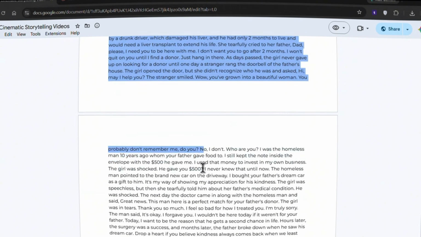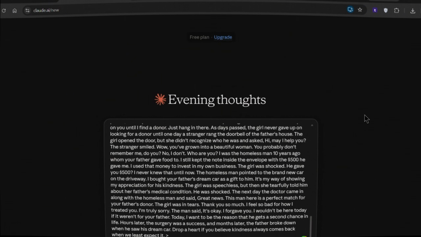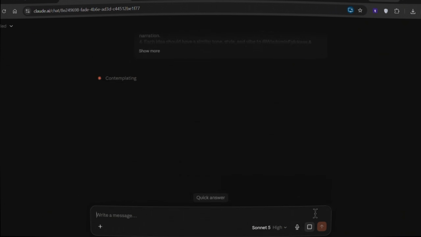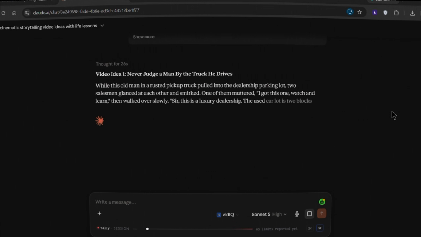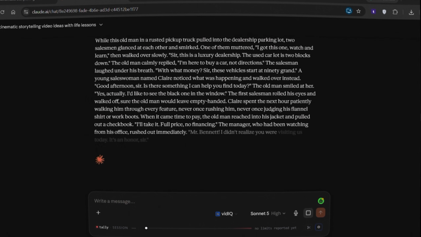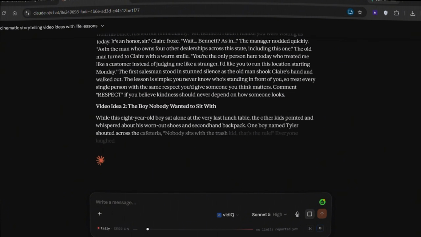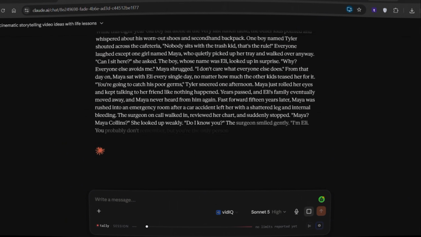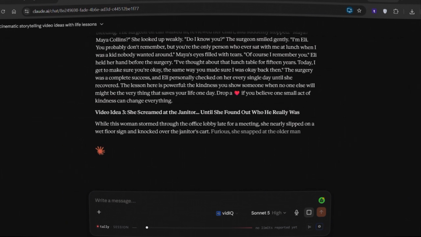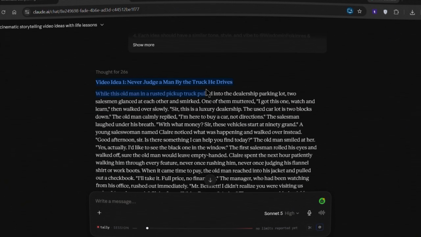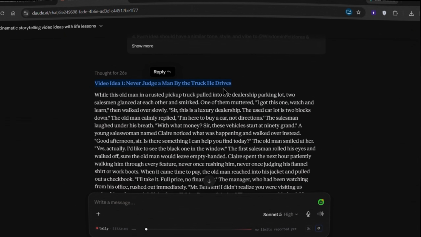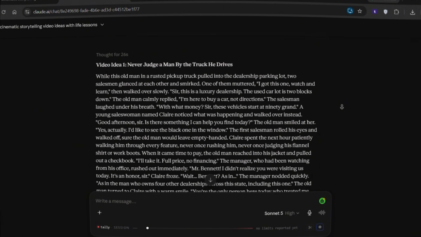Simply copy the first prompt and paste it directly into Claude. The purpose of this prompt isn't just to generate random story ideas. It analyzes the hook, pacing, and storytelling technique from popular channels in this niche, and generates 3 original ideas with complete story structures, built the same way. Out of the 3 ideas, I'm going with this one, because it genuinely makes me curious about the ending.